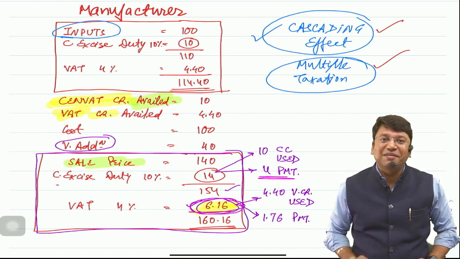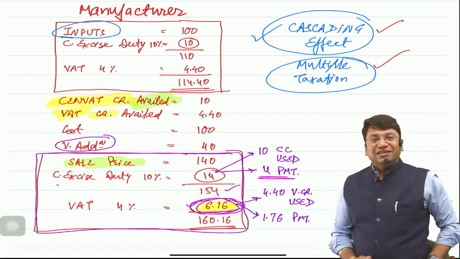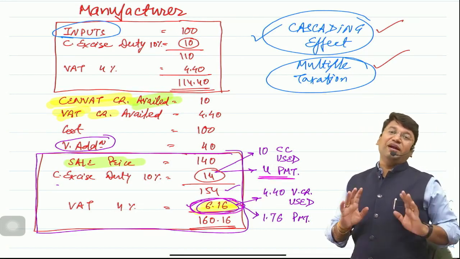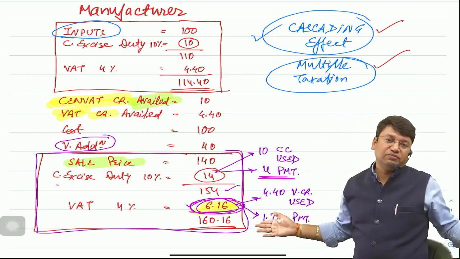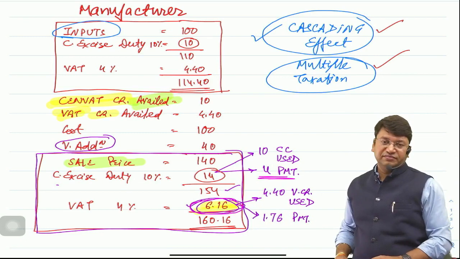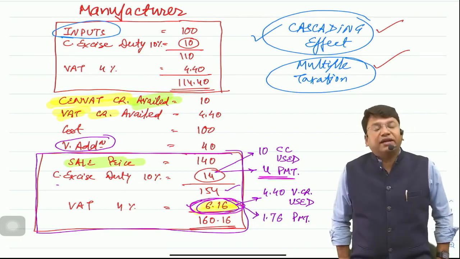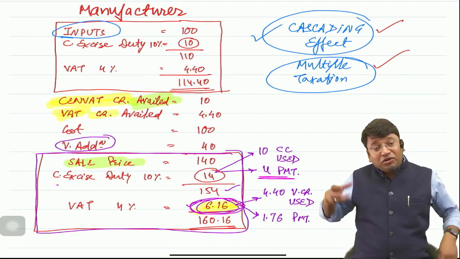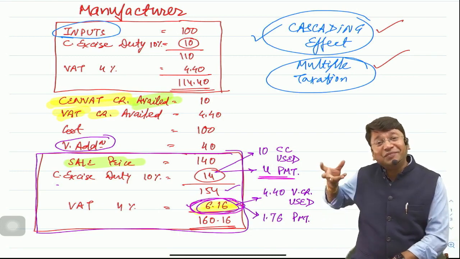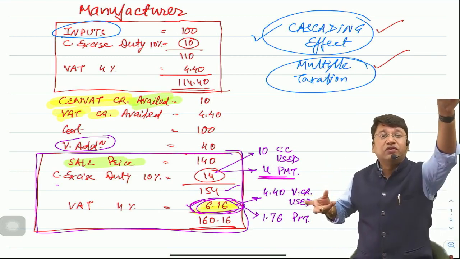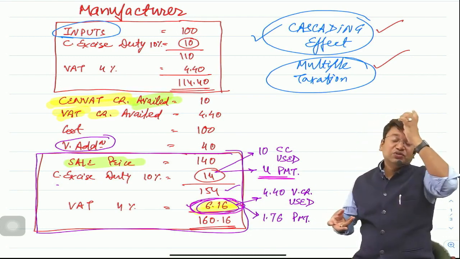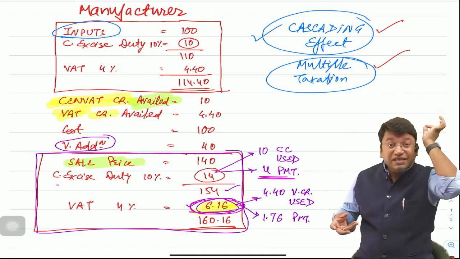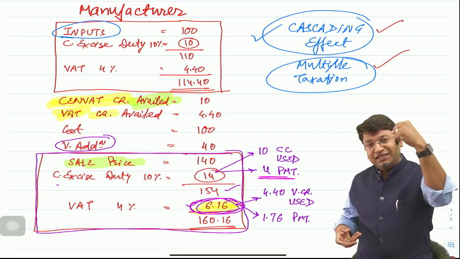See, many of the people have the wrong myth that if you have paid the tax on purchases, then credit will be allowed. Answer is absolutely no. This is not the absolute correct reason. The absolute correct reason is because tax is being charged on entire rupees 140, which includes 100, on which we have already paid the tax. And again, tax is being charged on entire rupees 140. So to avoid the multiple taxation and cascading effect, the credit of rupees 10 is allowed.